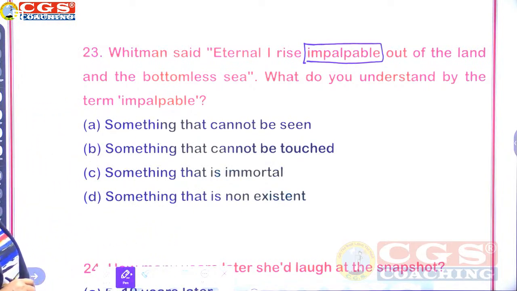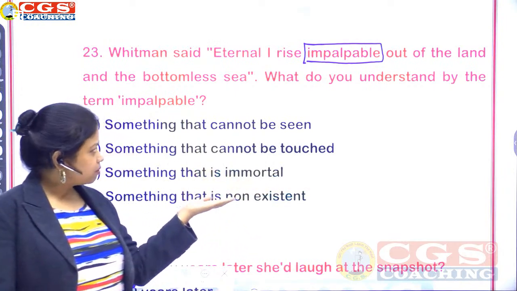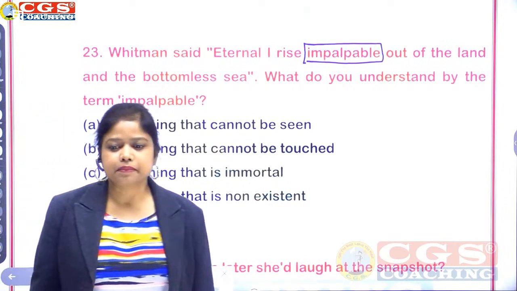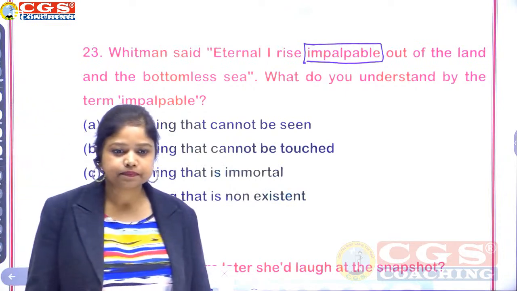So, what do you understand by the term impalpable? Something that cannot be seen, something that cannot be touched, something that is immortal, or something that is non-existent. It is not non-existent, it is immortal, cannot be touched, cannot be seen. What do you understand by the term impalpable? We are discussing question number 23.